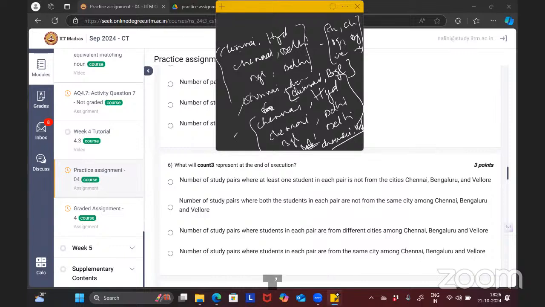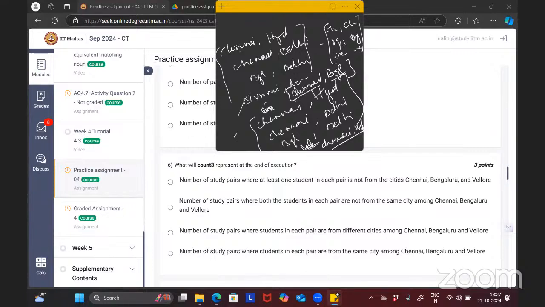Yes, ma'am. In our question, Chennai, Bangalore should be included. In our answer, Chennai, Bangalore students should also be in count 3. But if I say number of pairs where at least one student in each pair is not from the cities Chennai, Bangalore, Vellore, that means here both are from Bangalore, Chennai. So these students won't be counted in this option A. You got it?